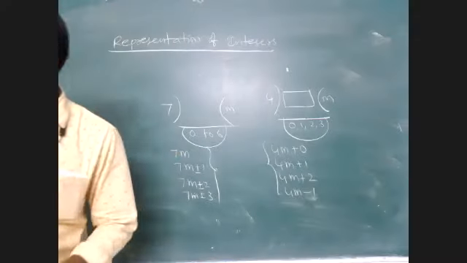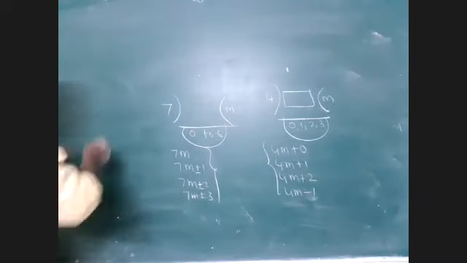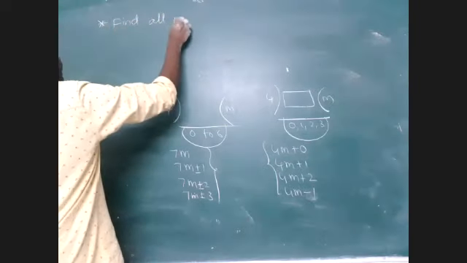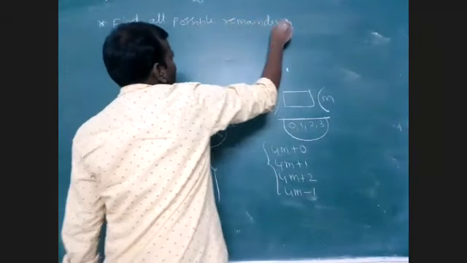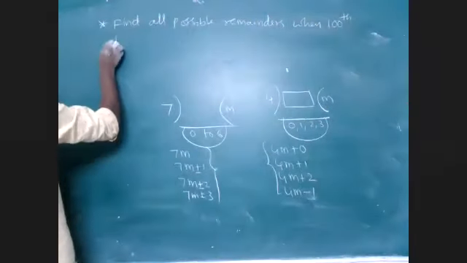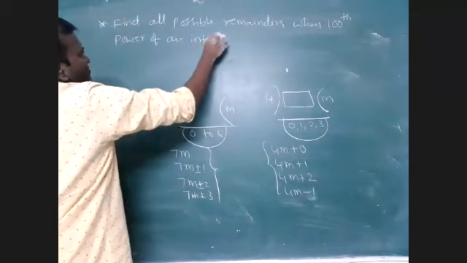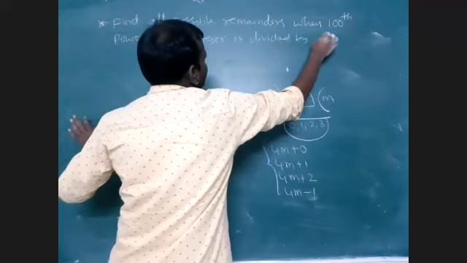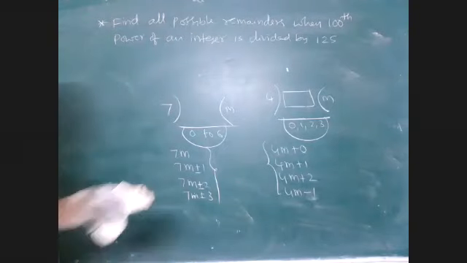Which one is useful for us to solve our question? For example, I will give one problem. Find all possible remainders when the 100th power of an integer is divided by 125. The 100th power of any integer.